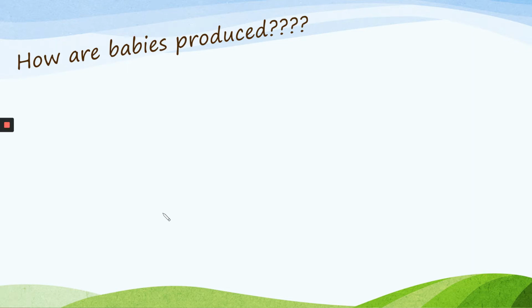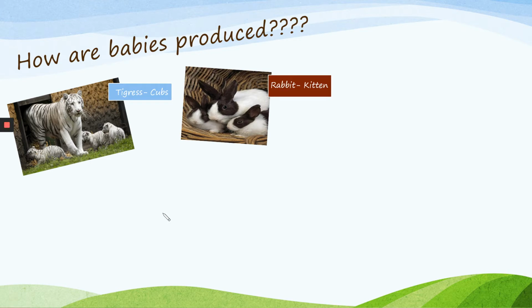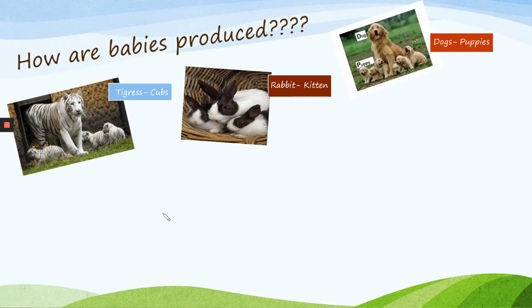Before getting into that, let us see some of the animals with their younger ones. Tigress gives birth to cubs. Rabbit produces kitten. Dogs produce puppies.